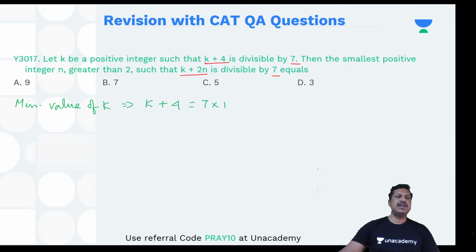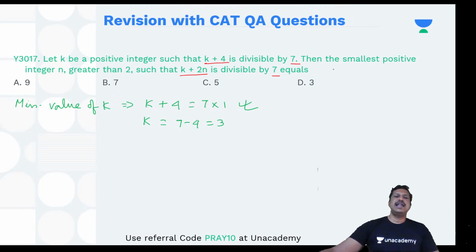So what is the minimum value exactly divisible by 7? 7 into 1, 7 only. Fine. So k is 7 minus 4, that's nothing but 3. That's the minimum value of k.